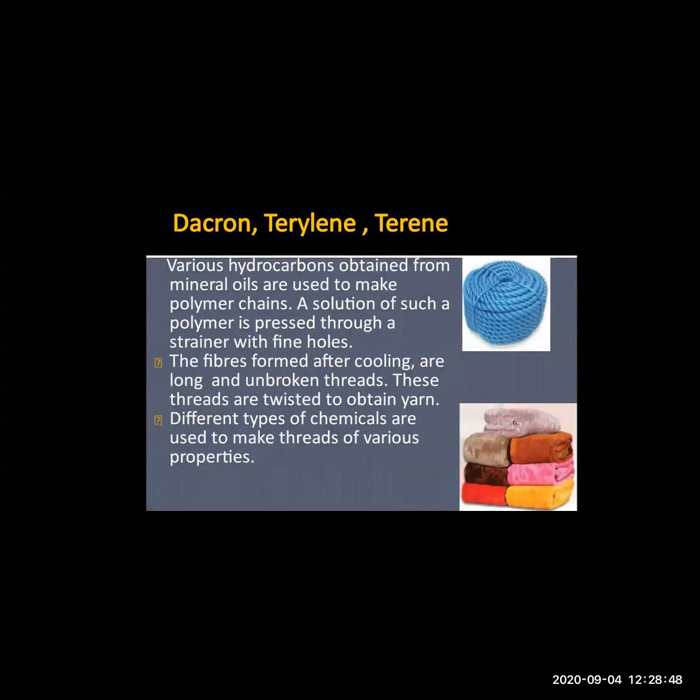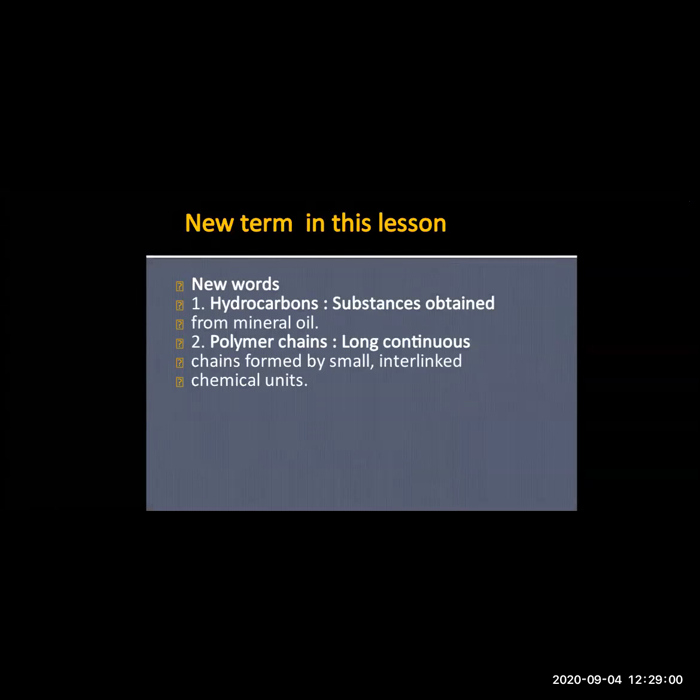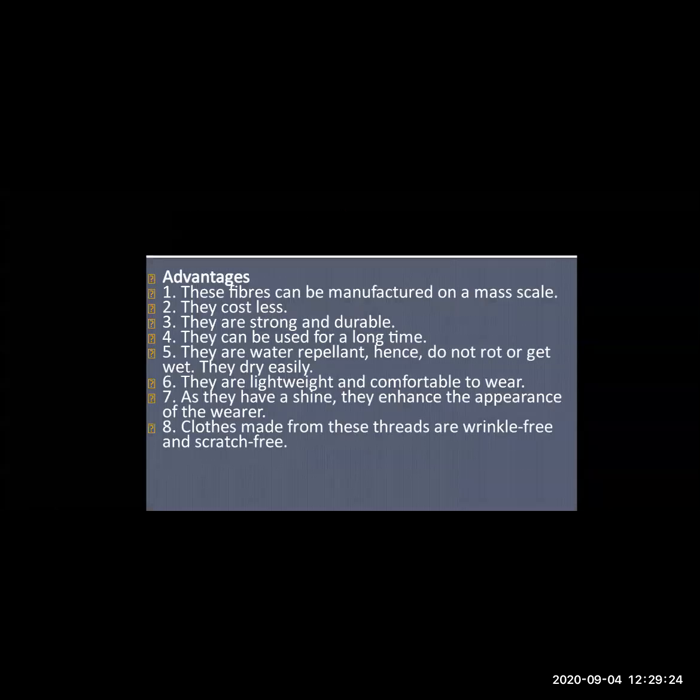The next type of thread is Dacron, terylene, and terrain. Now, various hydrocarbons obtained from mineral oils are used to make polymer chains. What are hydrocarbons? Hydrocarbons are the substances obtained from mineral oils. And what is the meaning of polymer chain? The long continuous thread formed by small interlinked chemical units is called a polymer chain.